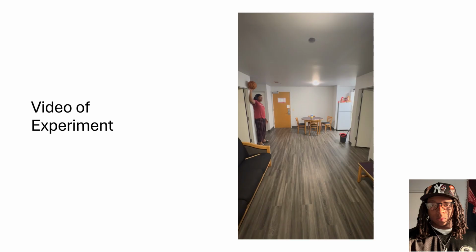This is the video of my experiment where I threw a basketball from a height and let it bounce once for the change in velocity and momentum. The experiment ended once the ball hit the wall.